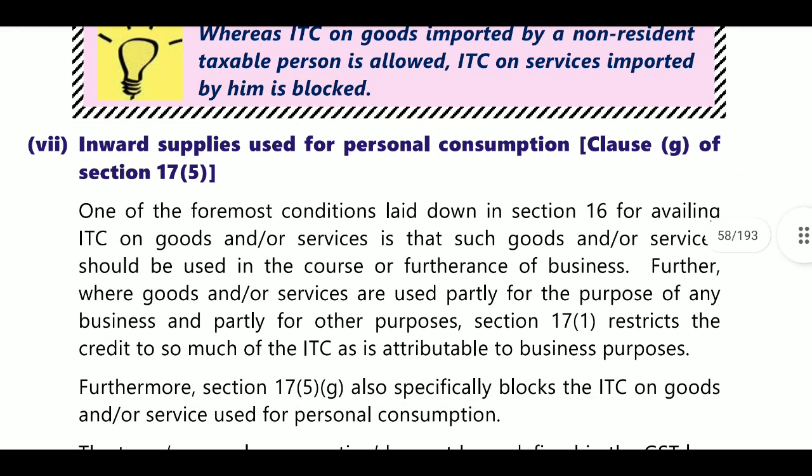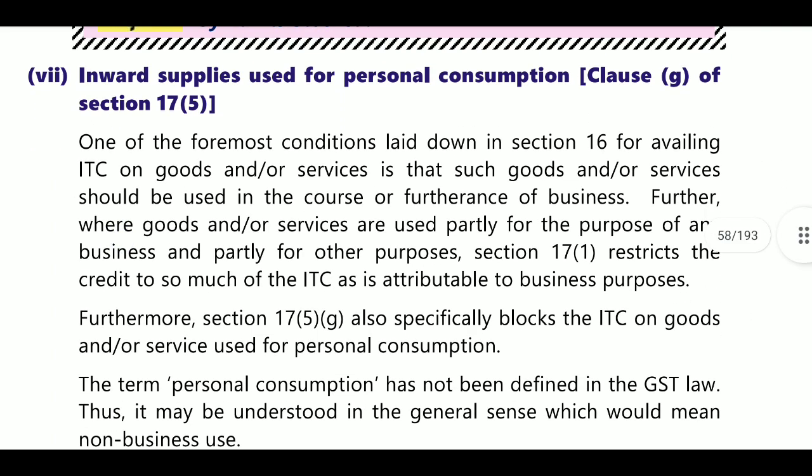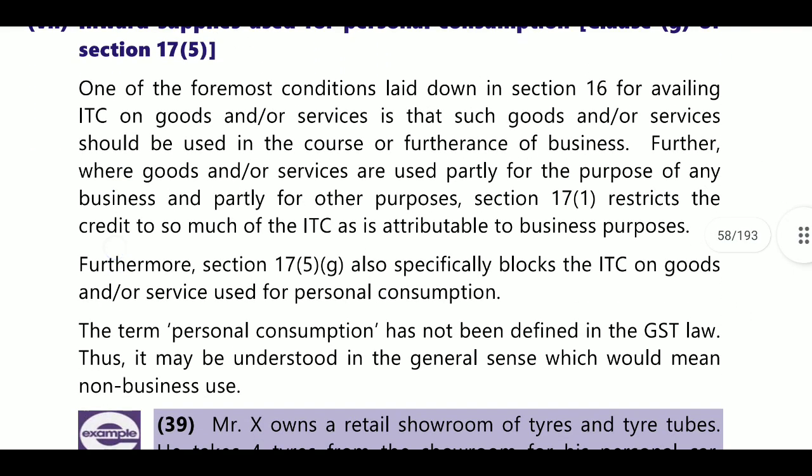Next, inward supplies used for personal consumption. The foremost condition laid down in section 16 for availing ITC of goods and services is that such goods and services should be used in the course or furtherance of business. If used partly for the purpose of business and partly for other purposes, restrict the credit to the amount attributable to business purpose. Only the portion utilized for business is allowable ITC.